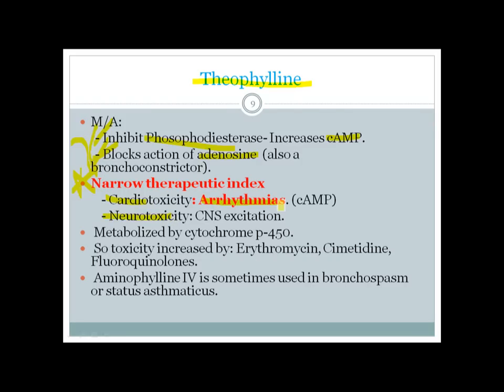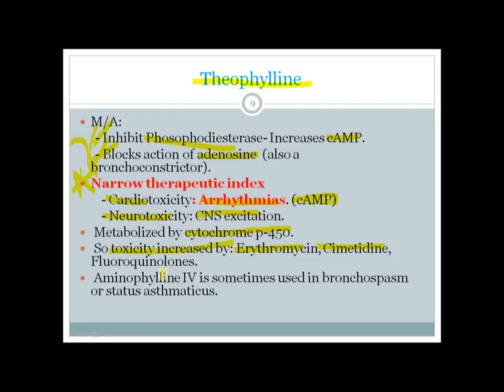It can cause arrhythmias, because in cardiac muscles, cyclic AMP is an important mediator. So as theophylline increases cyclic AMP by inhibiting phosphodiesterase, it can cause arrhythmias, and also it can cause CNS excitation. And theophylline is metabolized by the cytochrome P450 system. So inhibitors of the cytochrome P450 system like cimetidine or erythromycin will increase the serum level of theophylline, so they will exacerbate the toxicity. Okay, so toxicity is increased by erythromycin and cimetidine.